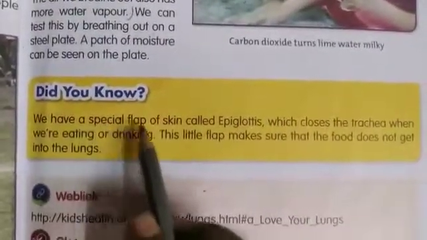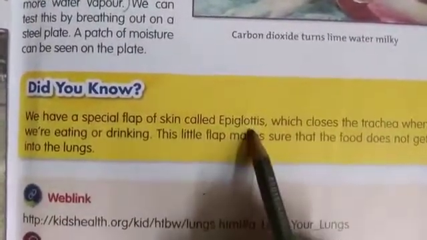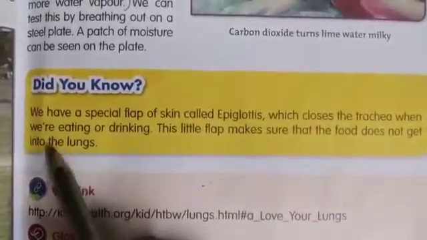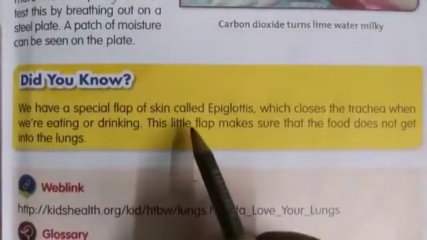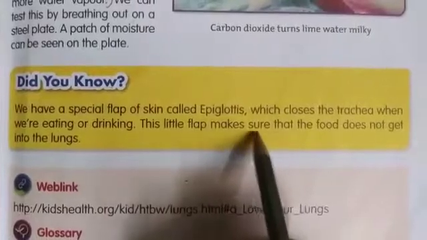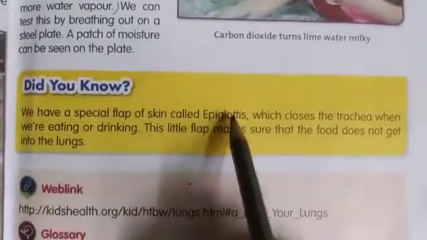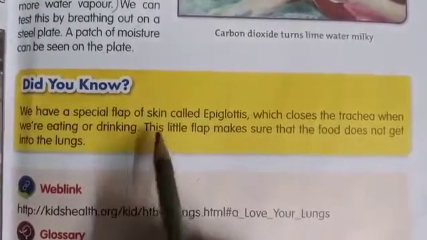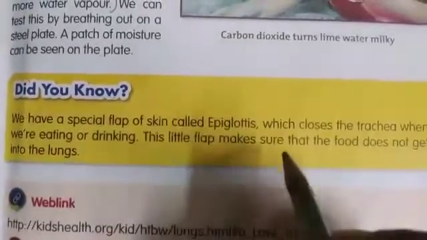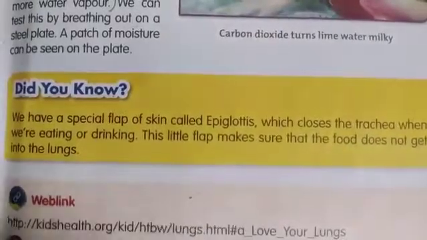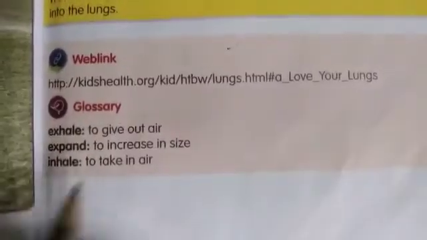We have a special flap of skin called the epiglottis which closes the trachea when we are eating or drinking. This little flap makes sure that the food does not get into the lungs. So through the epiglottis we can see that the food does not get into the lungs.